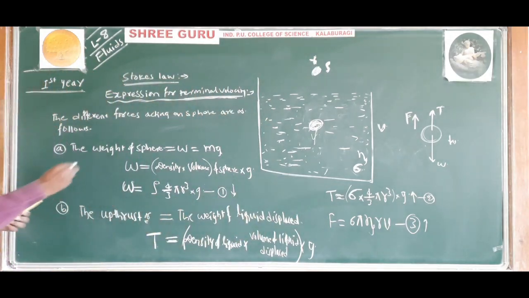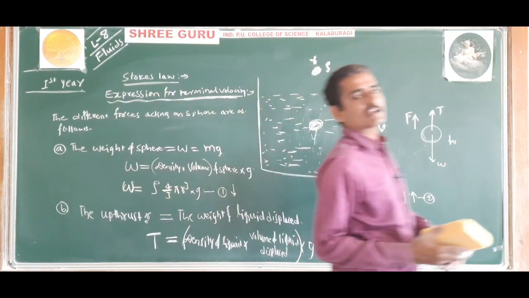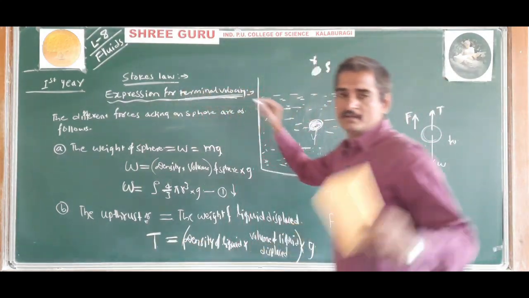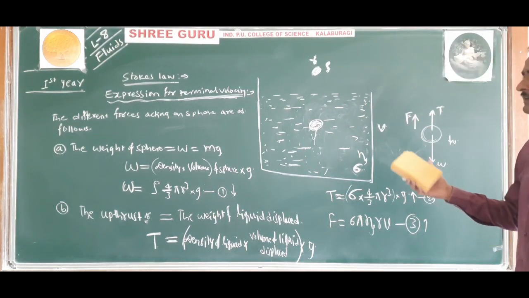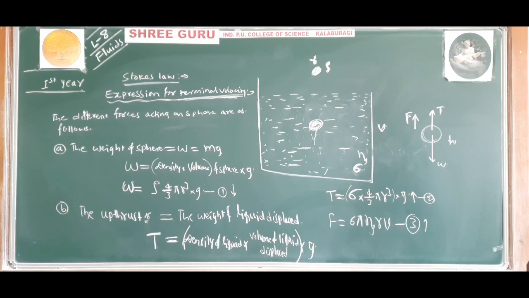And now the sphere moves with a constant velocity, because terminal velocity is a constant velocity. So the net force acting on the sphere will be 0.